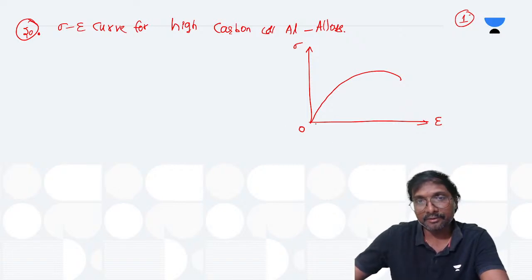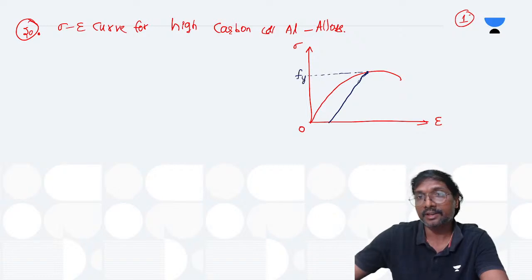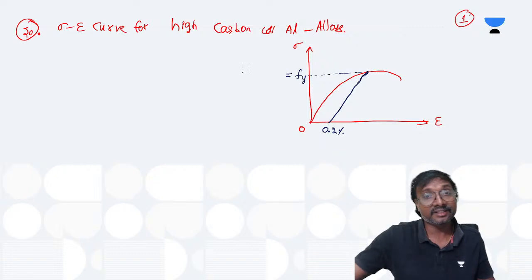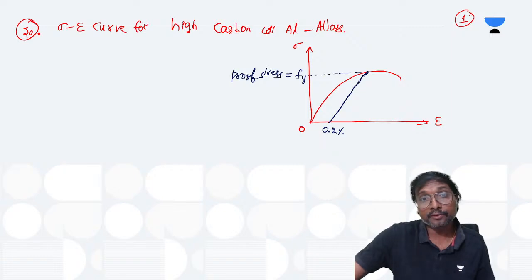So initially you will have a little bit of straightness, isn't it? To the initial straight portion we draw a line and intersect it with the main curve. That intersection point will be taken as the yield stress Fy. At this 0.2 percent strain only we have to draw a parallel. What is this called? This is called your proof stress.